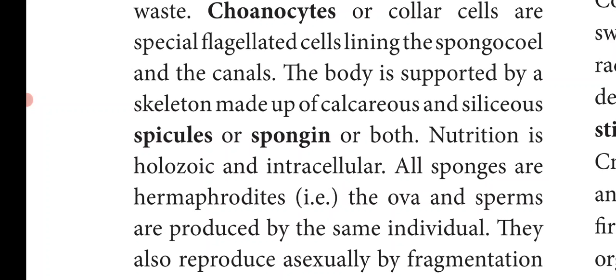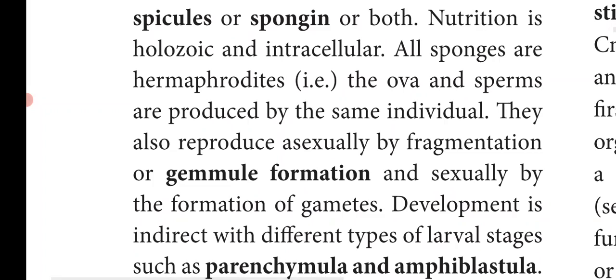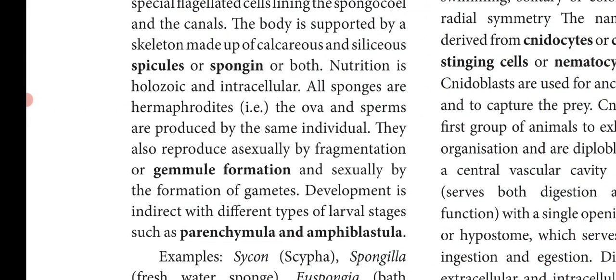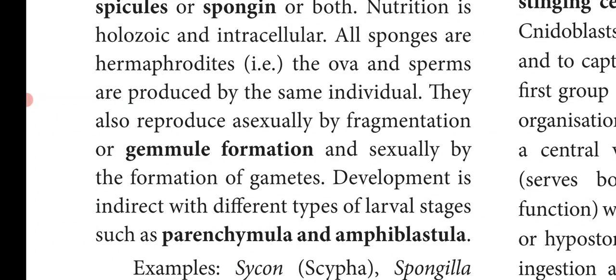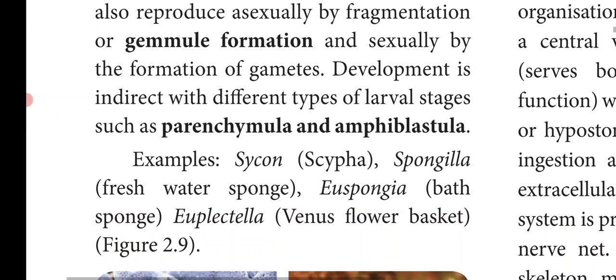They also reproduce asexually and sexually. And there is a larval stage before the adult stage, and the larvae include the parenchymula and the amphiblastula. Examples are Sycon, Spongilla, Euspongia, Euplectella, etc.